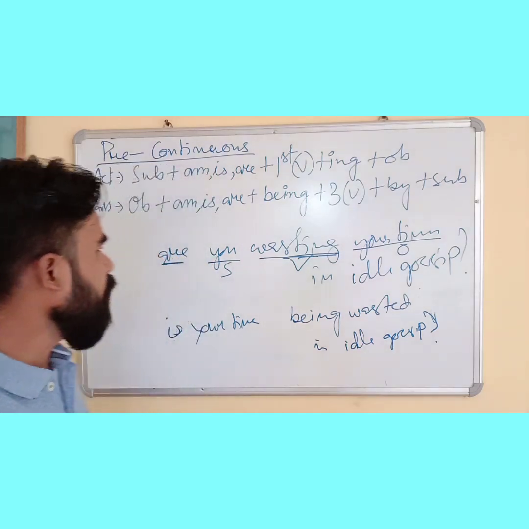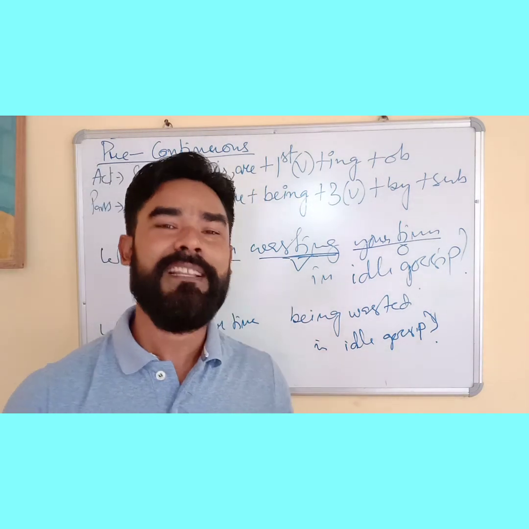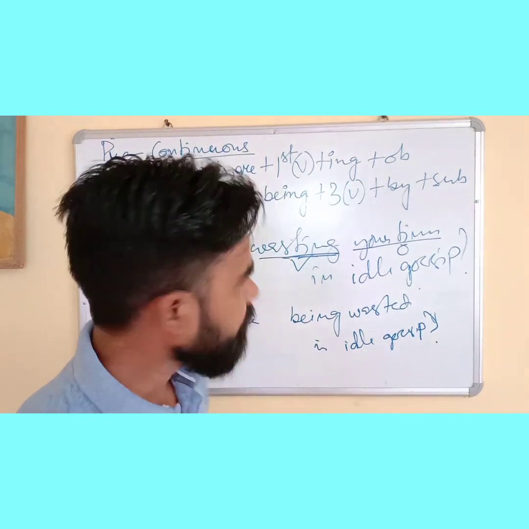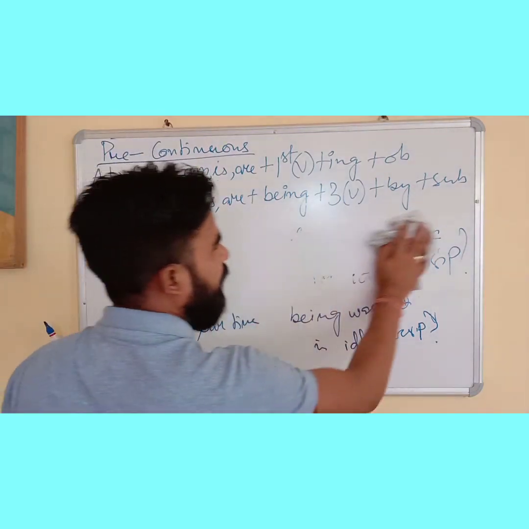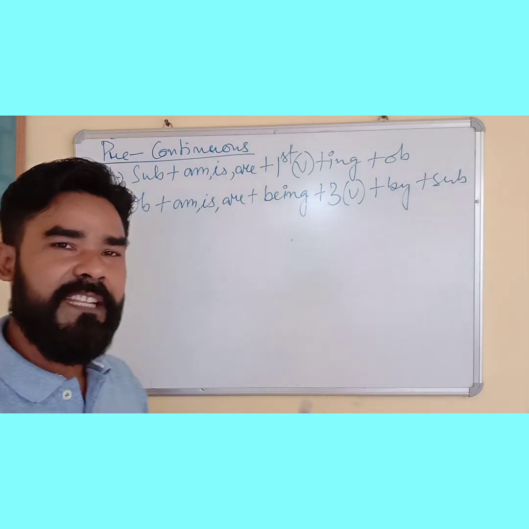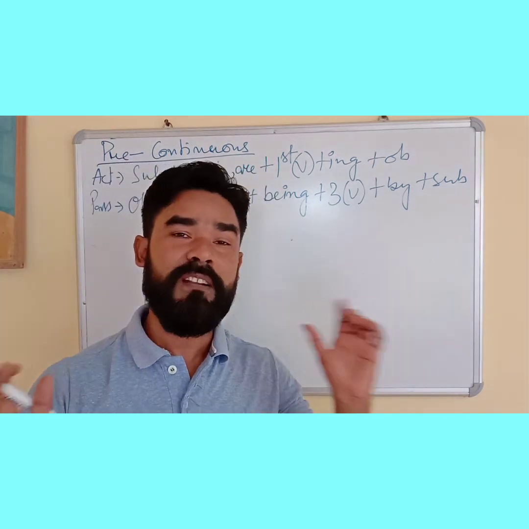Now, what was in the beginning? Why. So write it here: why is your time being wasted in idle gossip? That's it, the answer is over. So this is the present continuous tense. So now any sentence can be solved, any formation can be solved. Only one thing you have to remember: what is the formation and what are the auxiliaries.